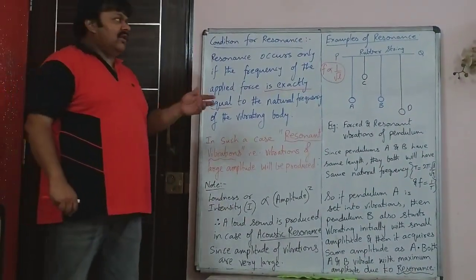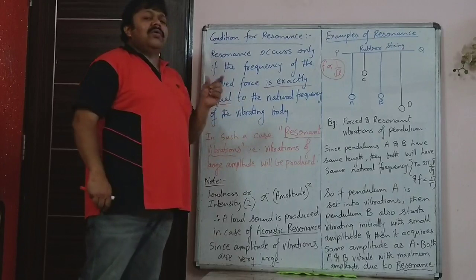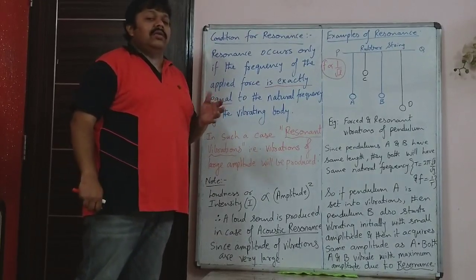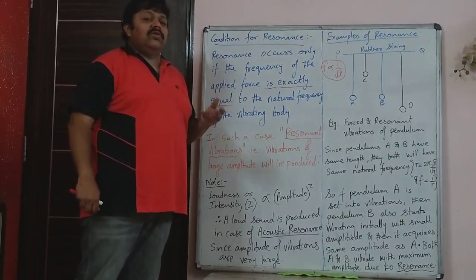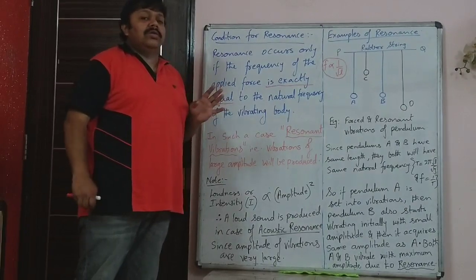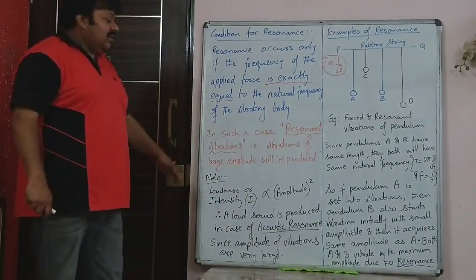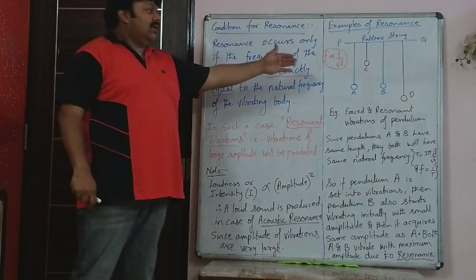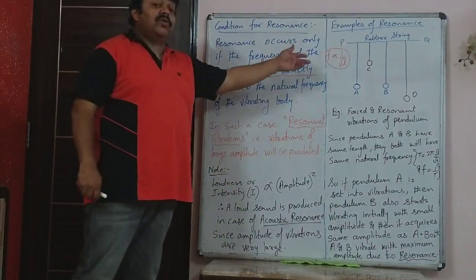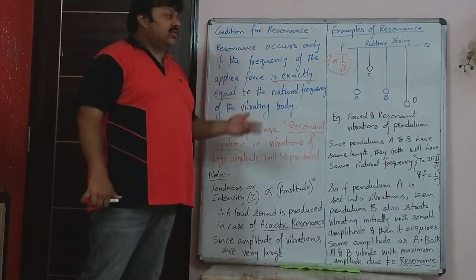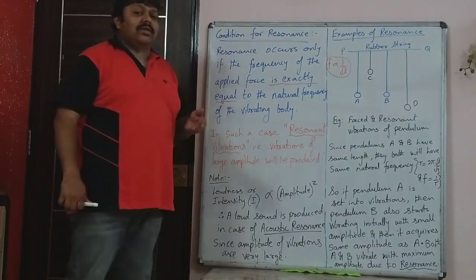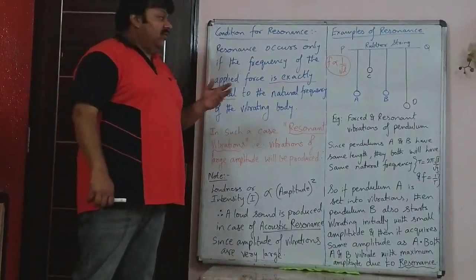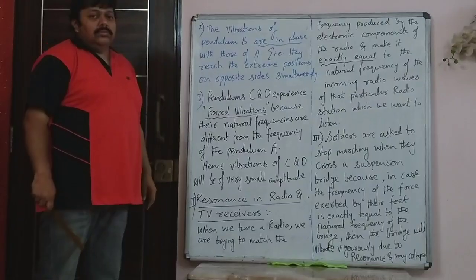So those are generally questions based on this. The questions asked are never lengthy, the answers are never lengthy. It is usually one line or one word answers. So we will continue with this and write that C and D also have experienced forced vibration and not resonance, because they have different length and so they have different frequency from A.